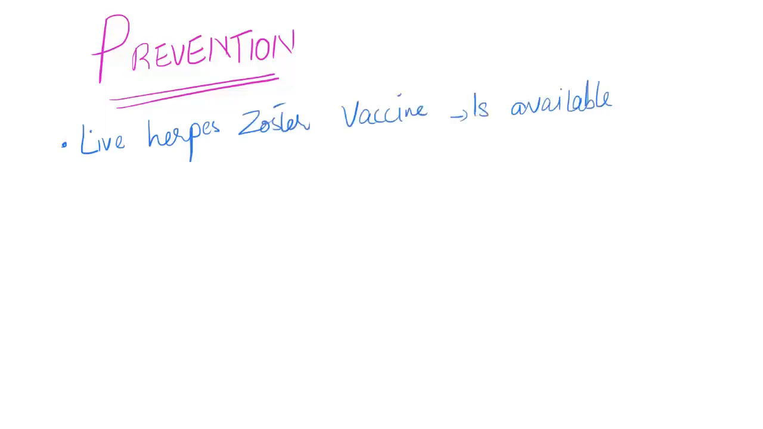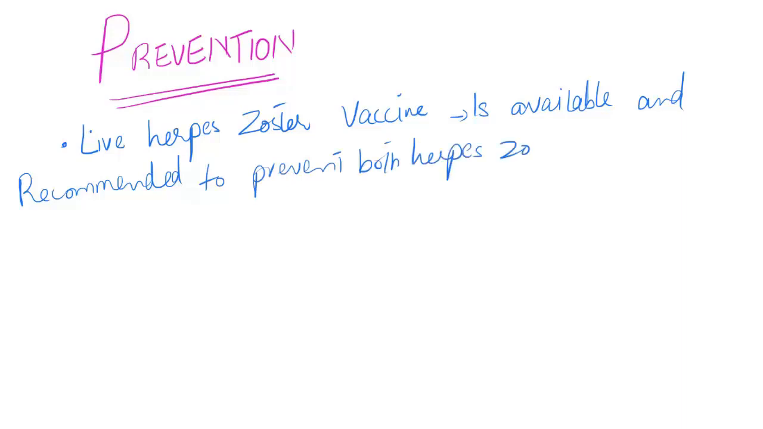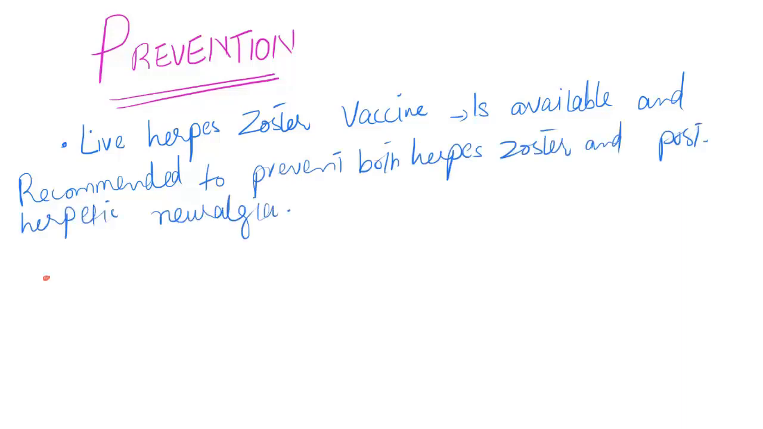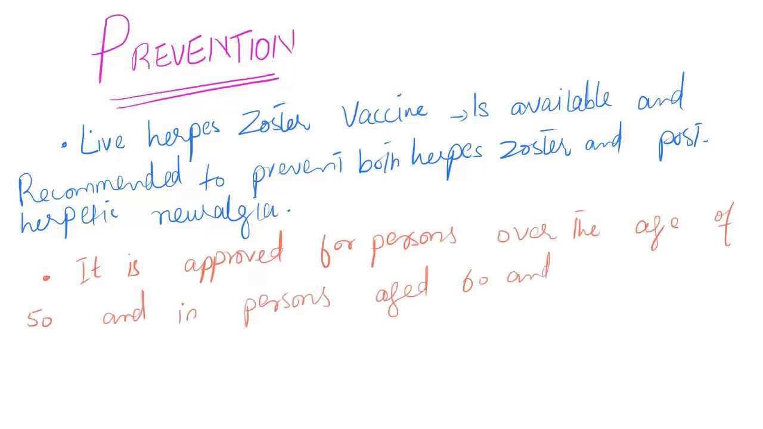How can we prevent it? Live herpes zoster vaccine Zostavax is available and recommended to prevent both herpes zoster and post-herpetic neuralgia. It is approved for persons over the age of 50 and in persons age 60 and older, even in those who had zoster.